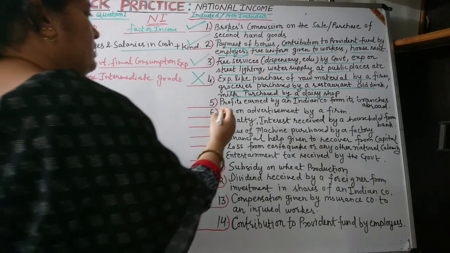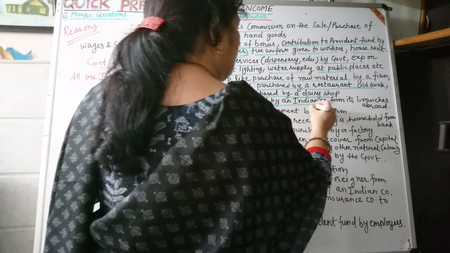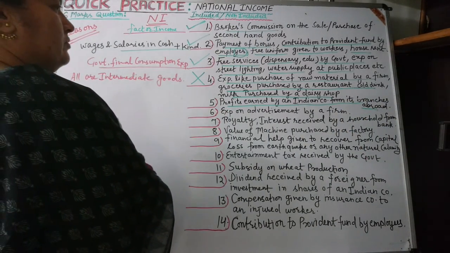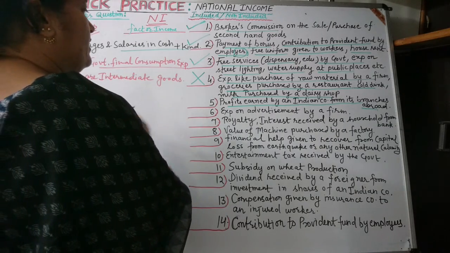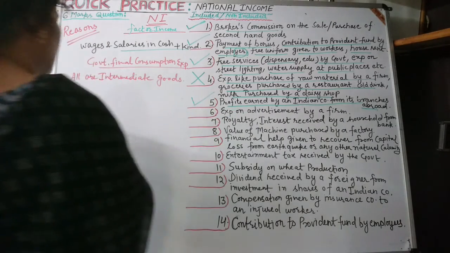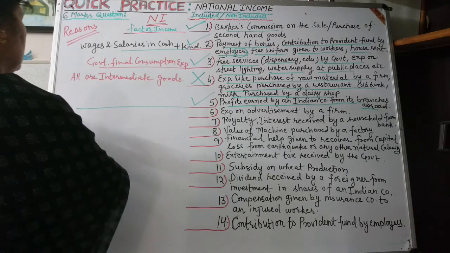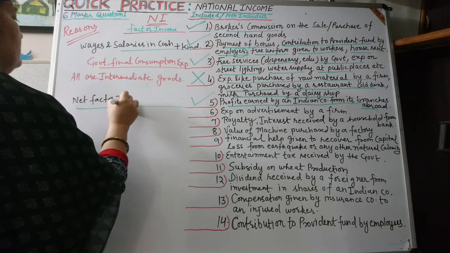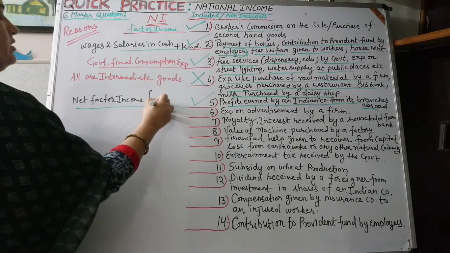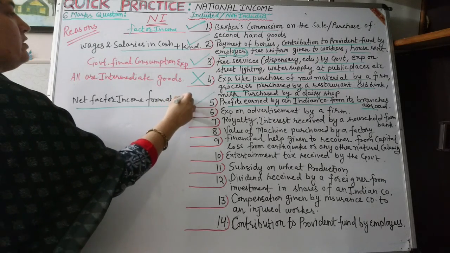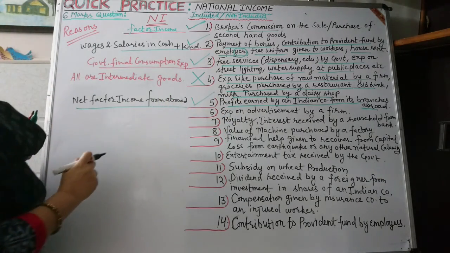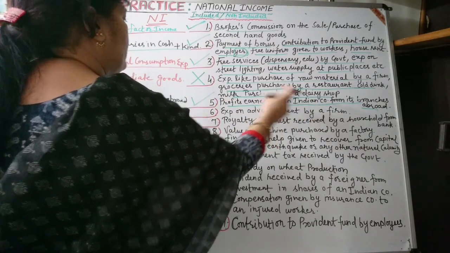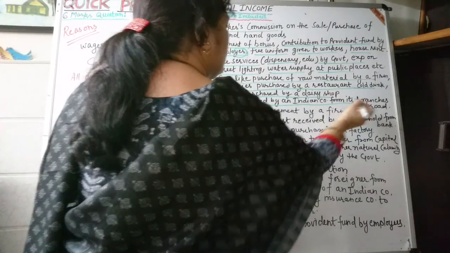Fifth option, profits earned by an Indian company's branch abroad. It will be a part of national income because this is net factor income from abroad. Rather, it will not be a part of domestic income because the company is situated outside the domestic territory of India, but it will be a part of national income.